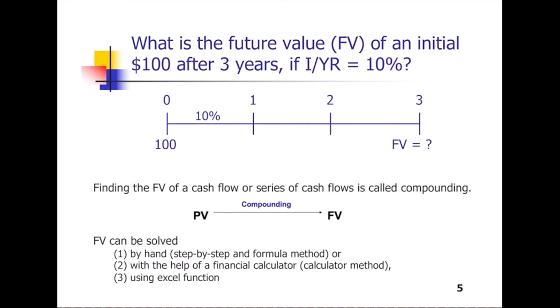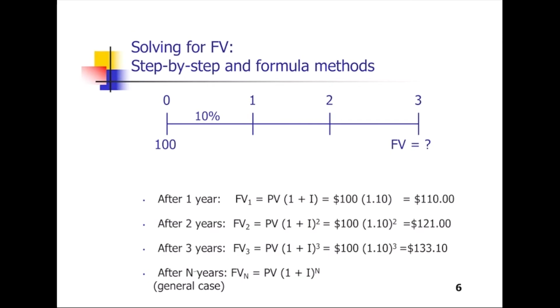So finding the future value of a cash flow or series of cash flows is called compounding. Future value can be solved by hand. We also call this the step-by-step method or formula method. Or if you have a financial calculator, you can use that. And if you have a computer, an Excel function is good to calculate this. Let's solve together. This is the first method, the step-by-step and formula method.